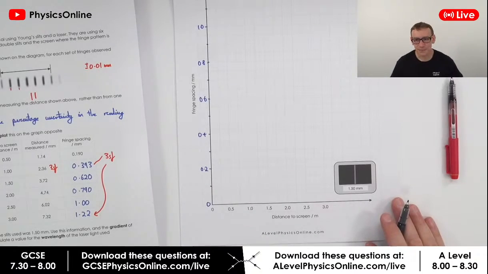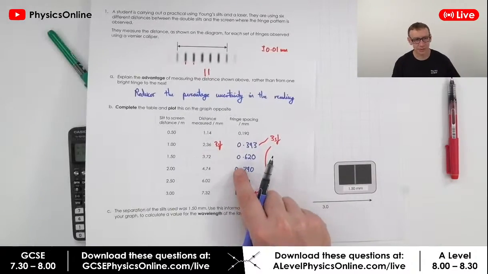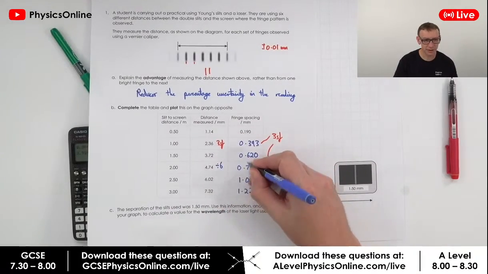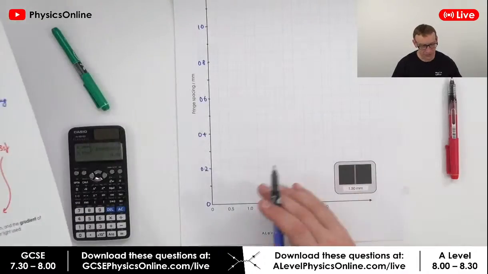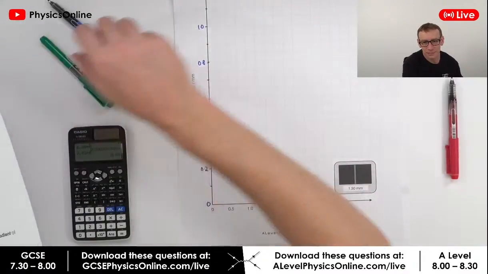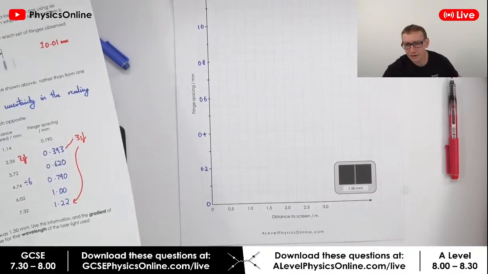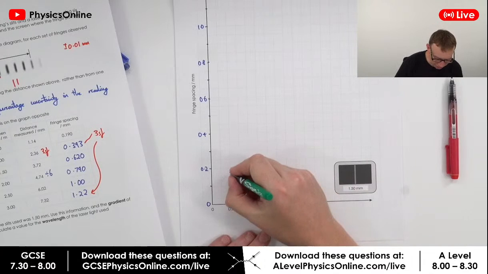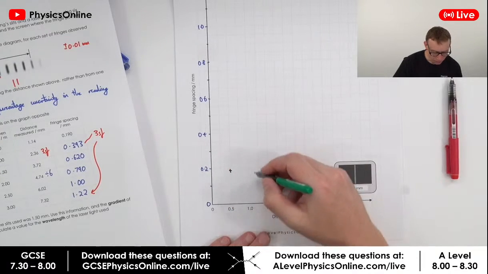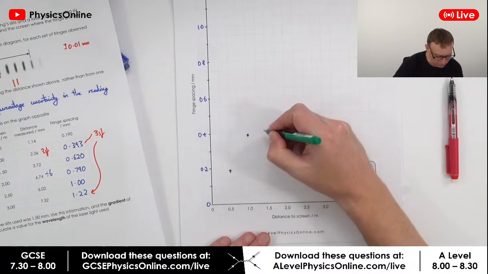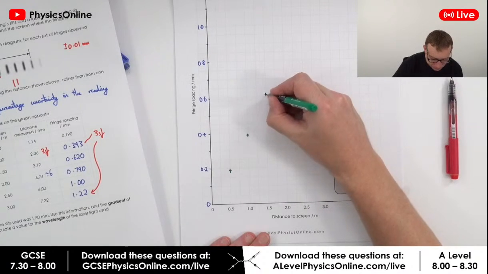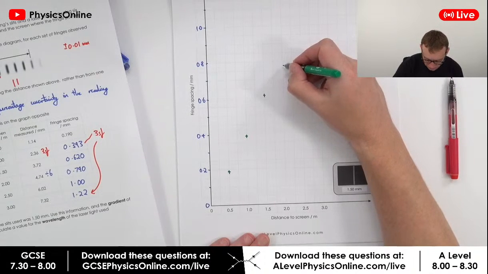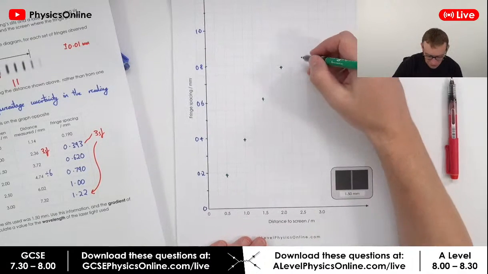Okay, so we've got these numbers here. We took this number here and divided each one by 6 to get this because we had 6 fringes. Now if we just plot it, I really should be using a pencil, but we've got 0.5, it's 0.19, so that's going to be about here. 1, we've got 0.393, 1.5 is 6.2. We've then got 0.79, which is there.